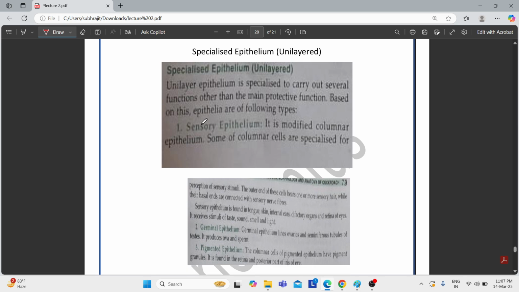Now let's come to the last one, the specialized epithelium, unilayered. As the name suggests, it is made up of a single layer. These are of the following types: sensory epithelium, germinal epithelium and pigmental epithelium. Sensory epithelium has columnar epithelium, that means tall cells.